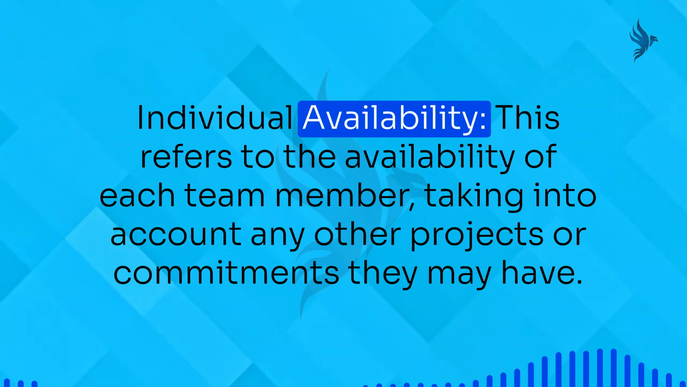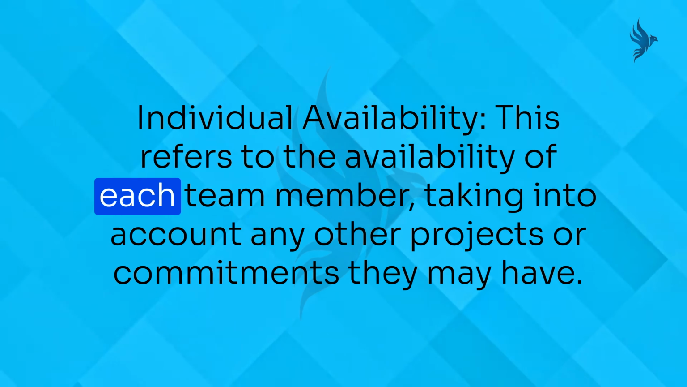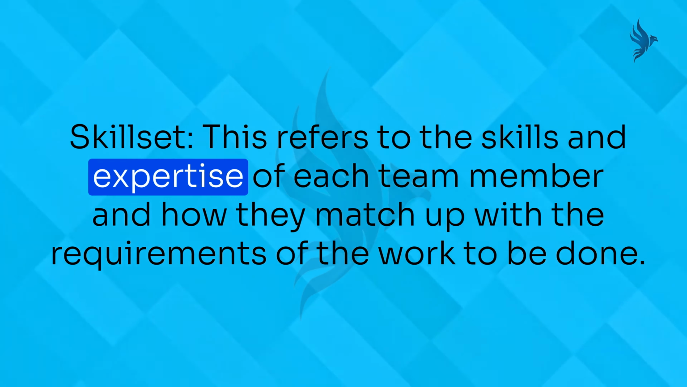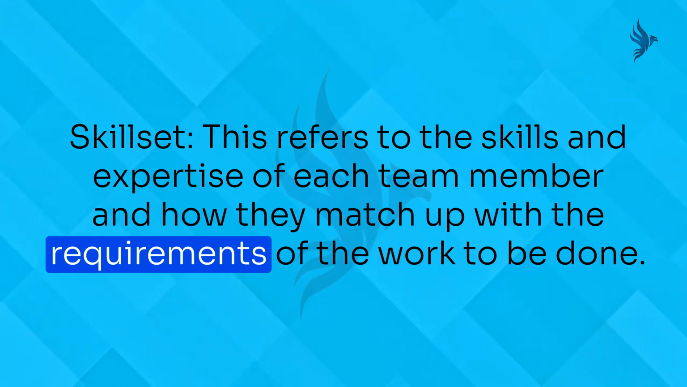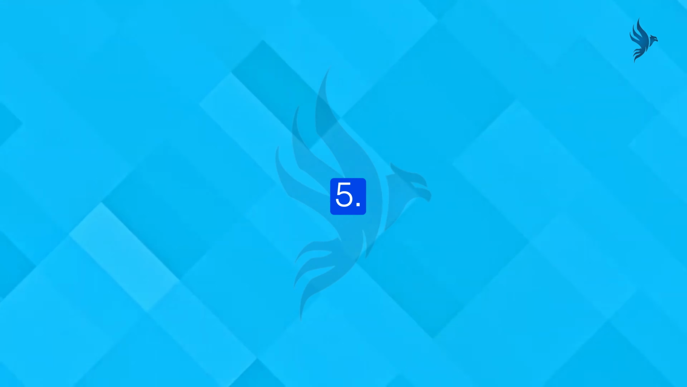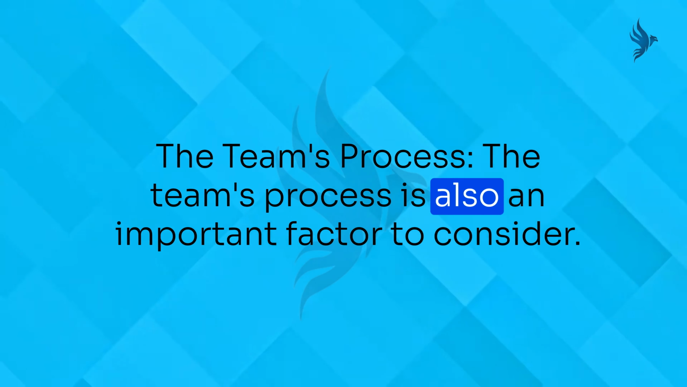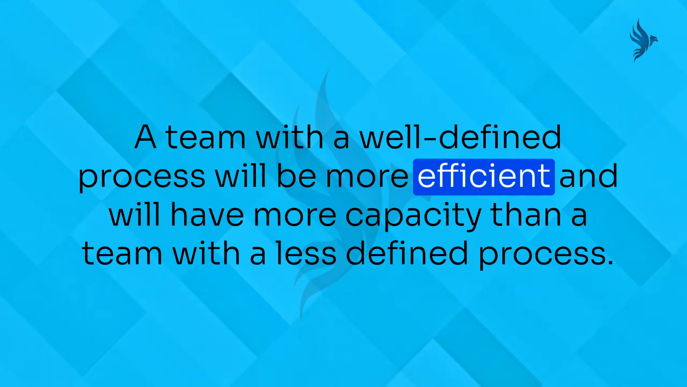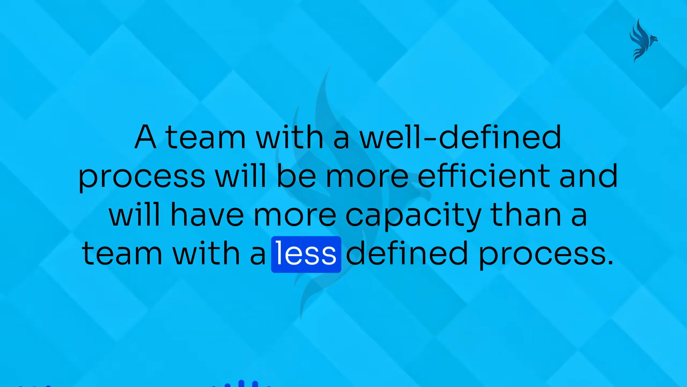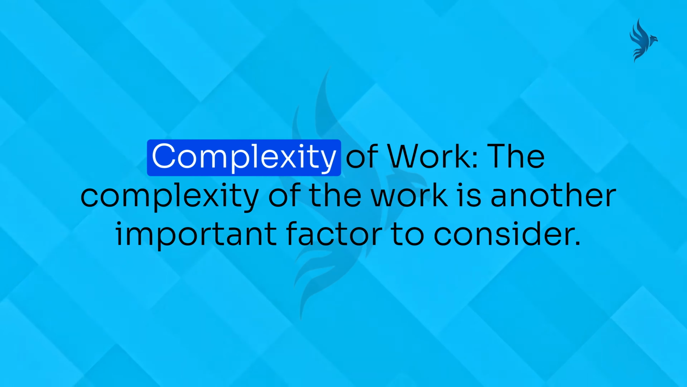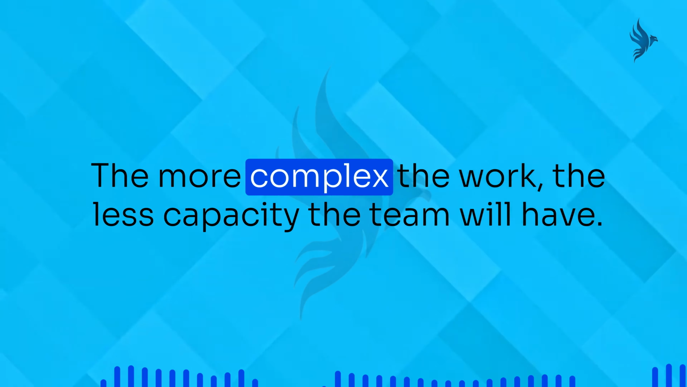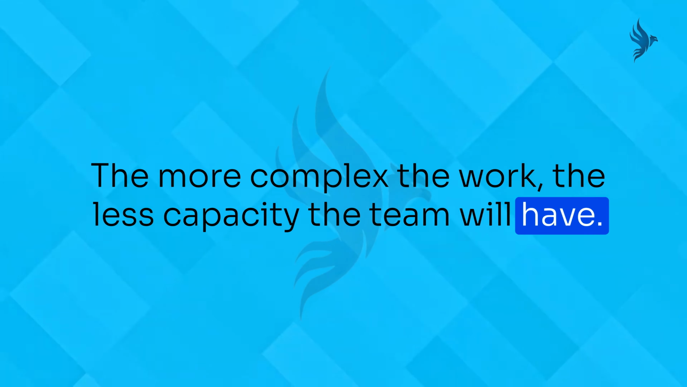3. Individual availability. This refers to the availability of each team member, taking into account any other projects or commitments they may have. 4. Skill set. This refers to the skills and expertise of each team member and how they match up with the requirements of the work to be done. 5. The team's process. The team's process is also an important factor to consider. A team with a well-defined process will be more efficient and will have more capacity than a team with a less defined process. 6. Complexity of work. The complexity of the work is another important factor to consider. The more complex the work, the less capacity the team will have.